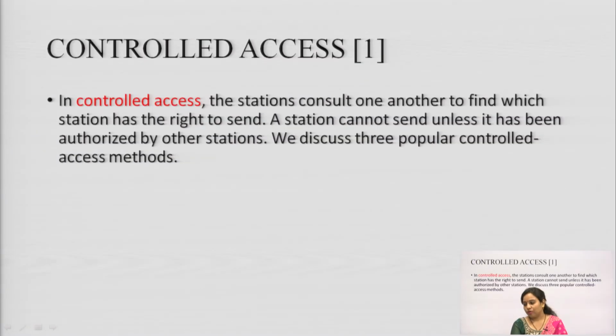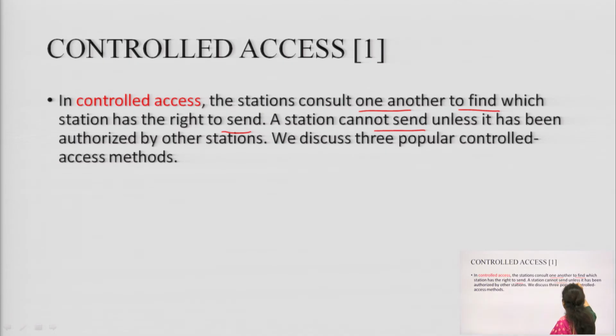Now, next we will move to controlled access. What is a controlled access protocol? Controlled access protocol is the next type of multiple access protocol, which consists of reservation, polling and token passing. Three different types of protocols are there. In the controlled access protocol, the stations consult one another to find which station has the right to send, which means it will check whether the second station has data, whether the third station has data, and whichever station has the data will transmit the information.